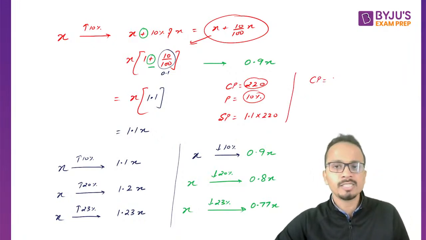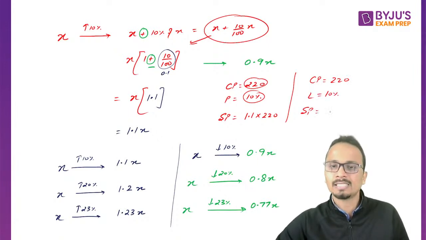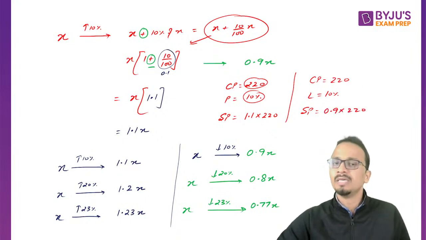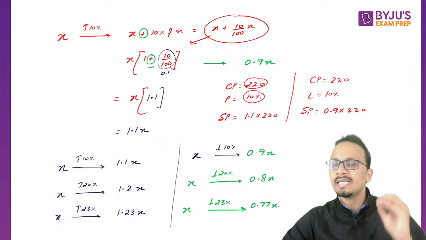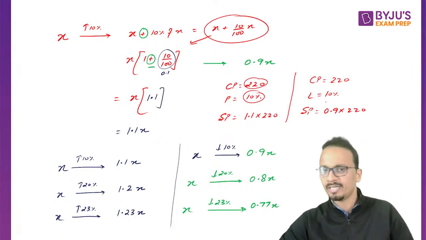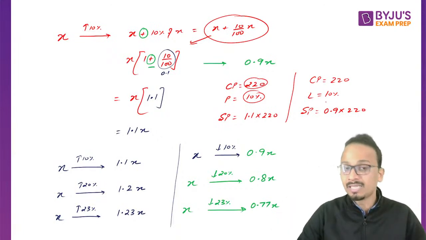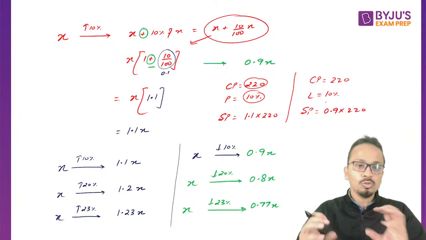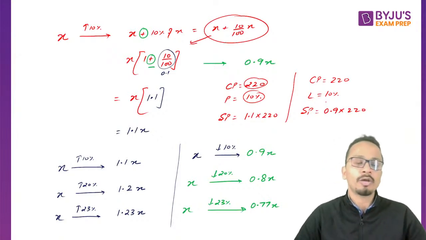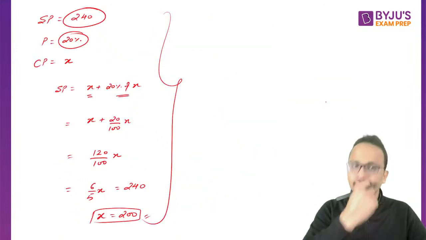Similarly, if cost price is 220 and there is a loss of 10%, you can write selling price as 0.9 multiplied by 220. This is the same as decreasing the cost price by the loss percentage. We have already seen these things, but let's now move on to the most important thing that we were talking about: when we have to go from selling price to cost price, like in this question.